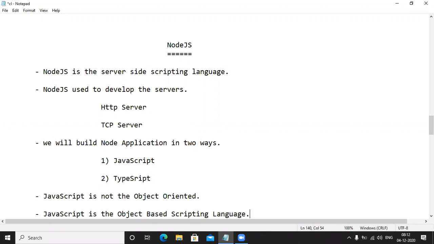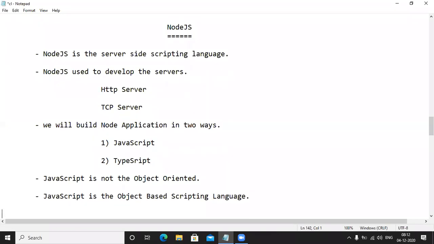Okay, fine. Let me go for one more point. One more point is TypeScript. Is TypeScript a programming language? Yes, TypeScript is a programming language. Which company introduced TypeScript? Microsoft. TypeScript was introduced by one company, the Microsoft company.